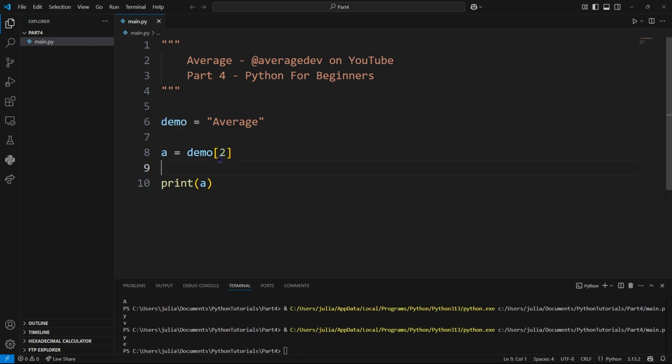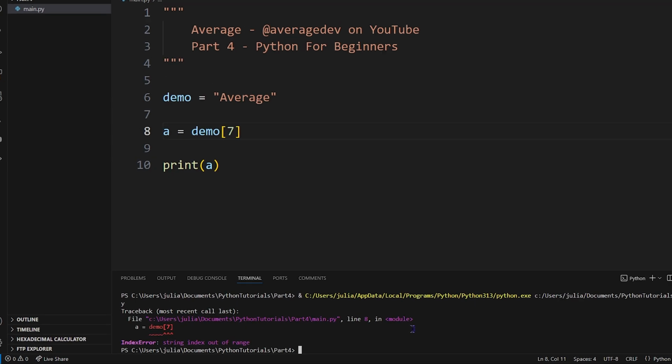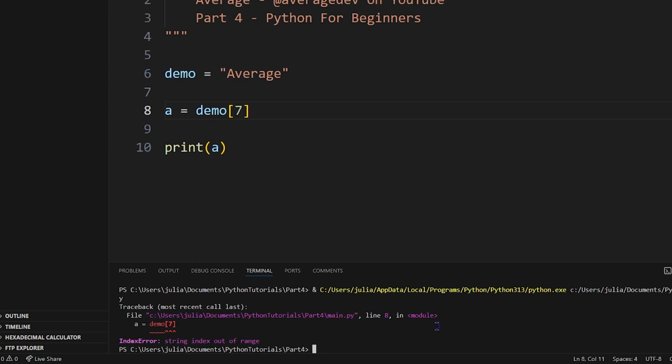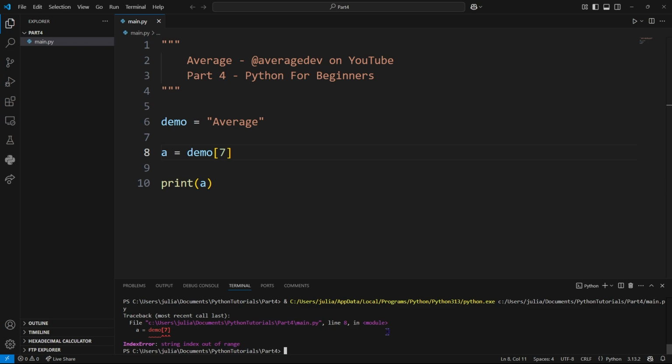There are 7 letters inside of Average, so what would happen if I tried to access the 8th element of the array or the 7th index? As you can see, we get an error that says string index out of range. So you do have to be careful that you are not accessing memory that doesn't exist.